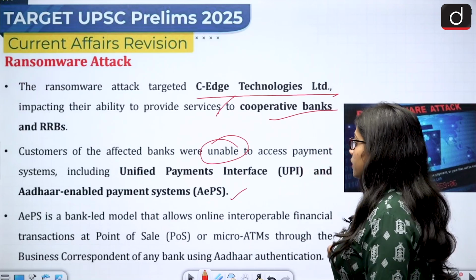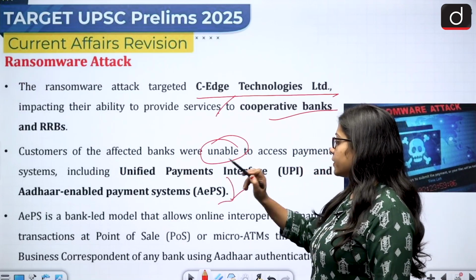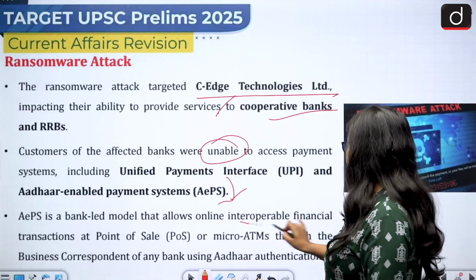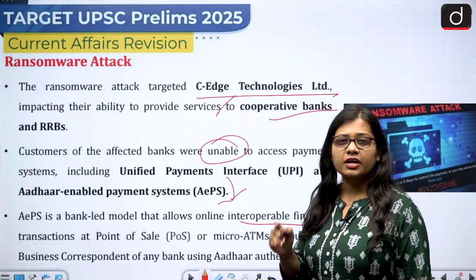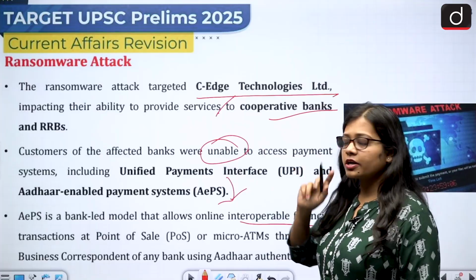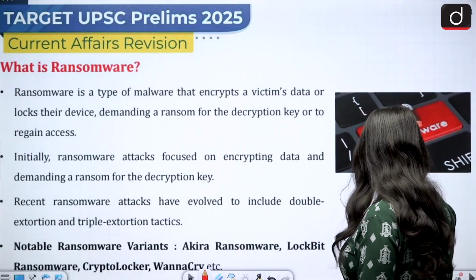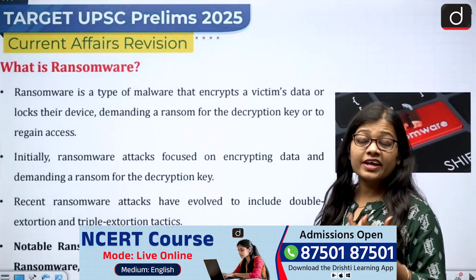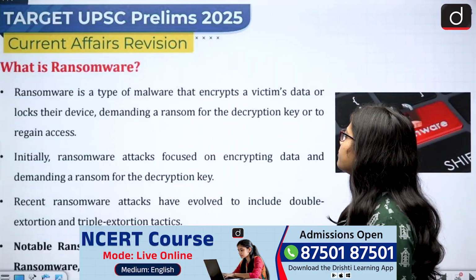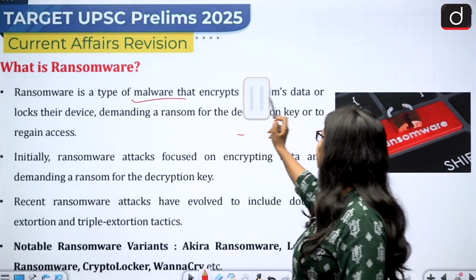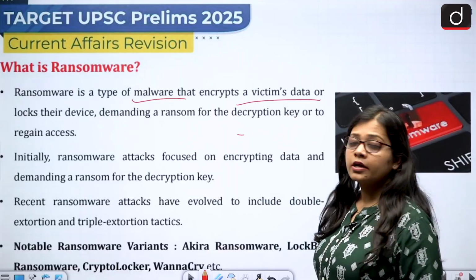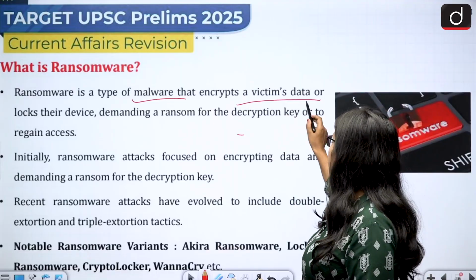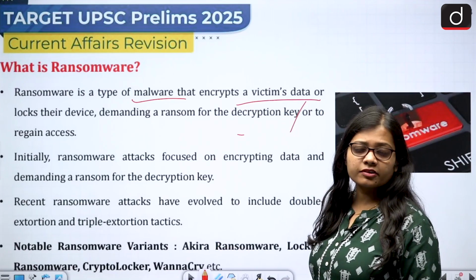Then what is the Aadhaar enabled payment system? It is a bank led model that allows online interoperable financial transactions at the point of sale. So financial transactions are done and enabled by the Aadhaar of a person. Now what is ransomware? It is a type of malware that encrypts a victim's data or locks the device of the person, demanding a ransom for the key to regain access.